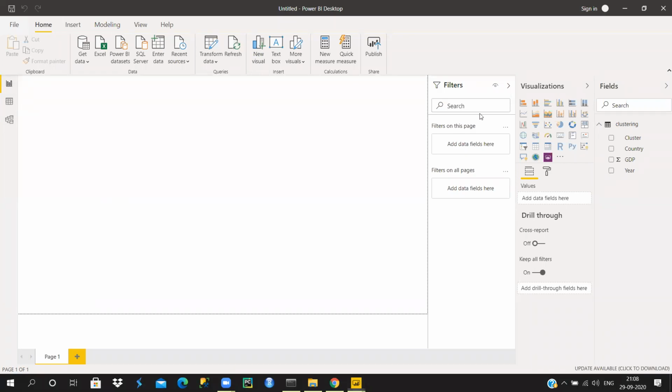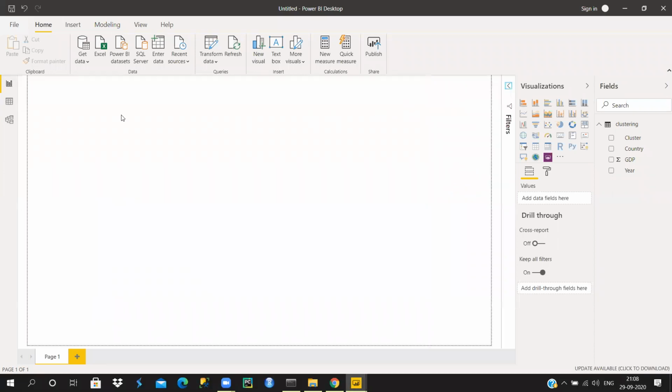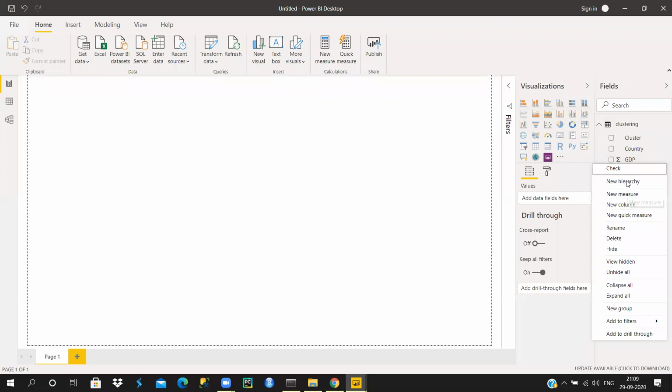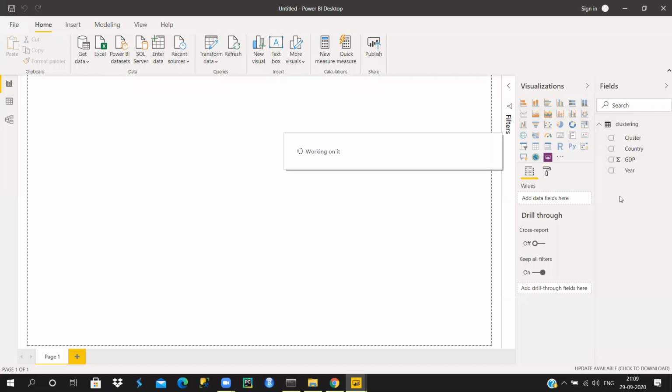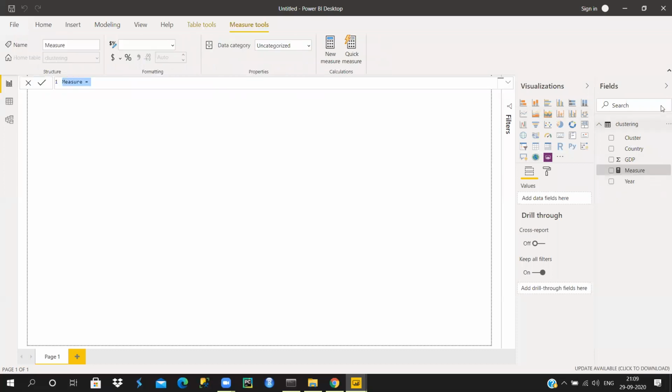For this, I'm going to create an average GDP column. I'm going to click on GDP and create a new measure here. You need to write your own expression here, as I'm going to calculate my average GDP.